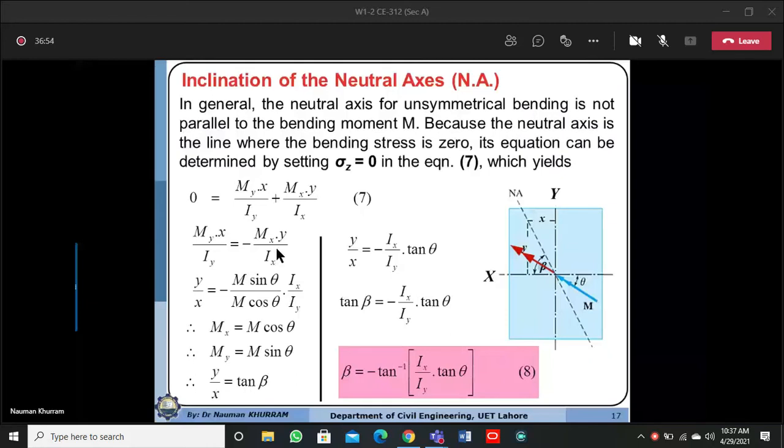Mx is equal to M cos theta, because if the moment is acting in this direction, Mx will be M cos theta and My is M sin theta. If we substitute the values of Mx and My here, M will cancel out, and we shall have this equation: y over x equals minus Ix over Iy, and sin theta over cos theta is equal to tangent theta.